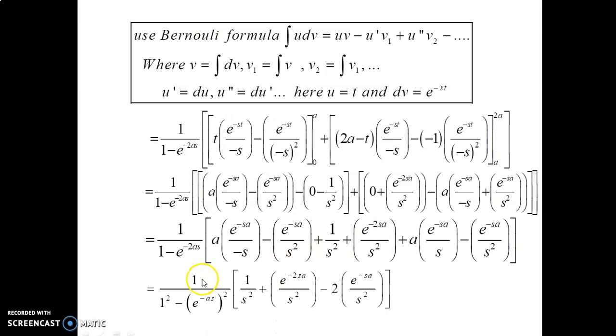The next step is 1 divided by, this term can be written as a square minus b square form, that is 1 square minus e power minus as the whole square into, this is plus term and minus term, this is cancel. The plus term and minus term are cancel. So 1 divided by s square plus e power minus 2sa divided by.